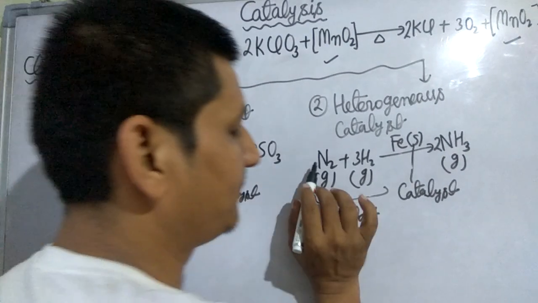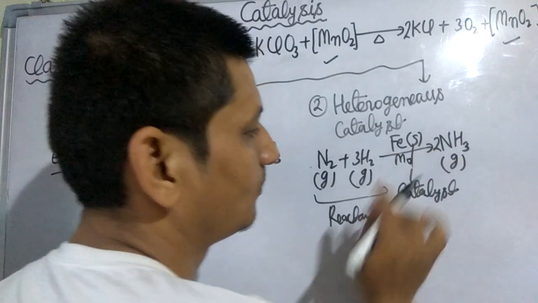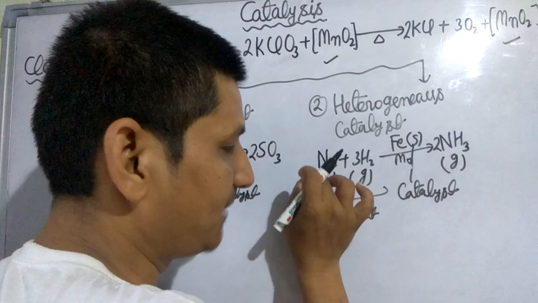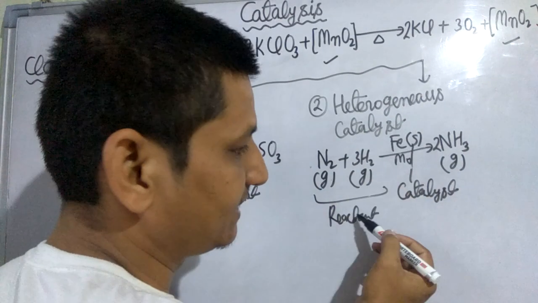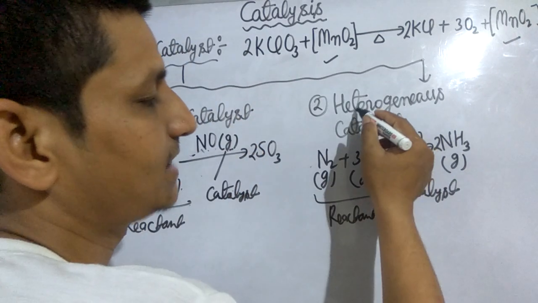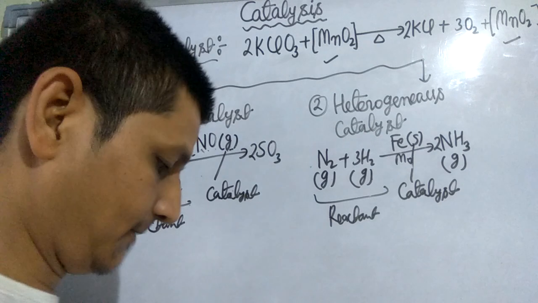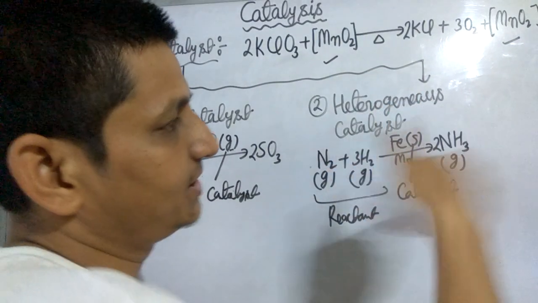For example, in the Haber process for the manufacture of ammonia, reactants are present in gaseous state and the catalyst is present in solid state. So this is the best example of heterogeneous catalysis. Heterogeneous catalyst, and this phenomenon is called heterogeneous catalysis.